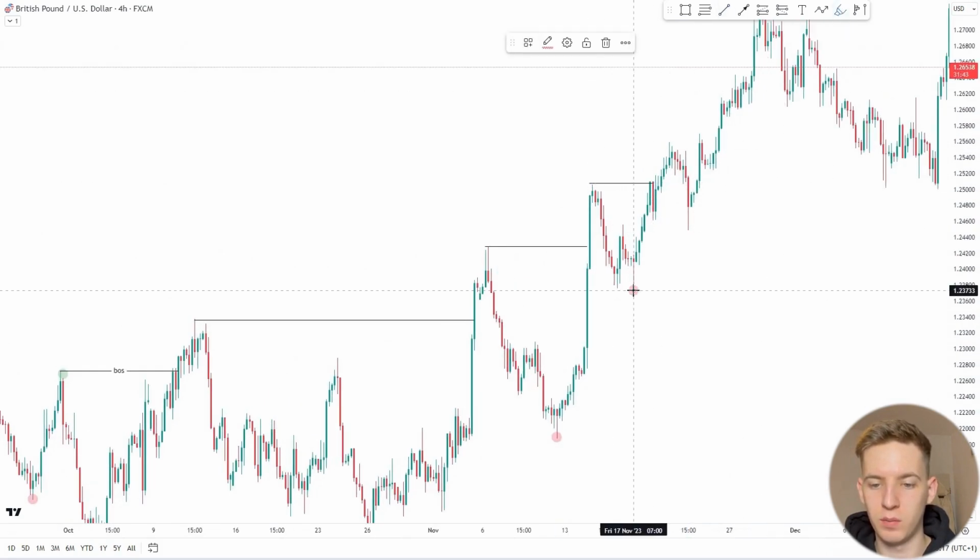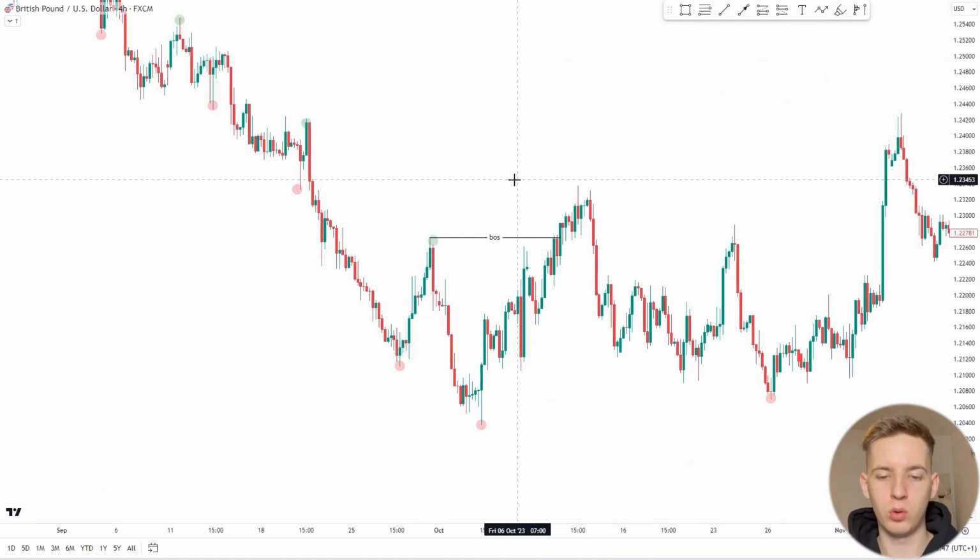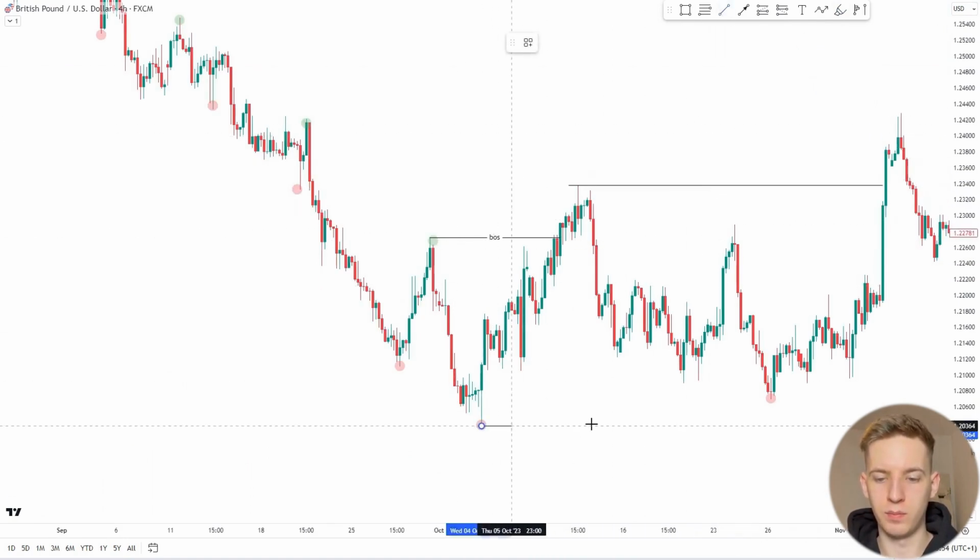Let's mark the key low. Again, let's mark the key high. Note that I am marking not by the shadows of the candles, but specifically by the body. Only after this do I mark the previous key low. Also note that after this break of structure, we have a key high and a key low.